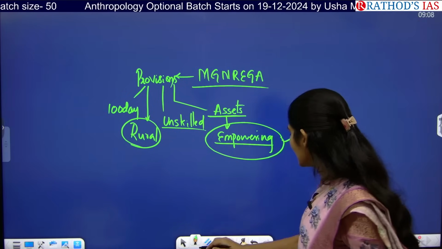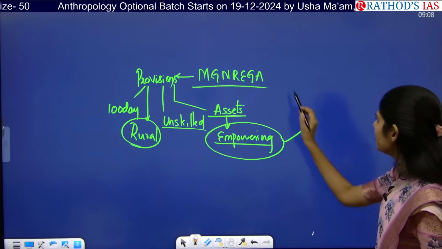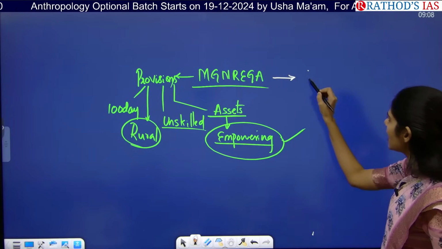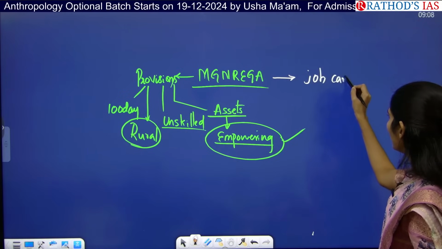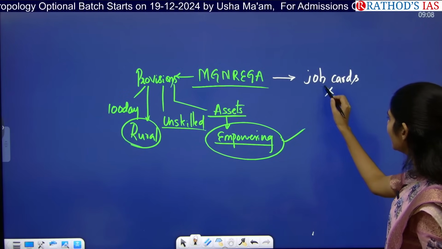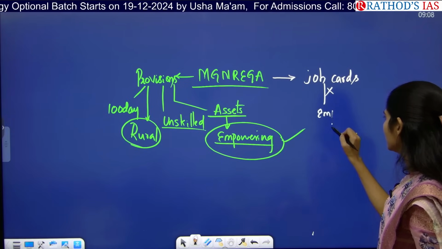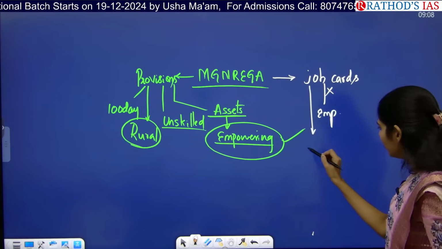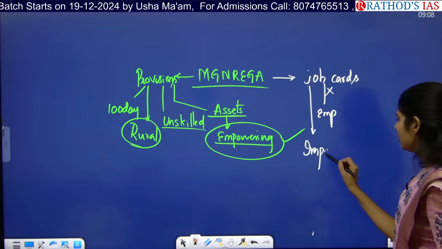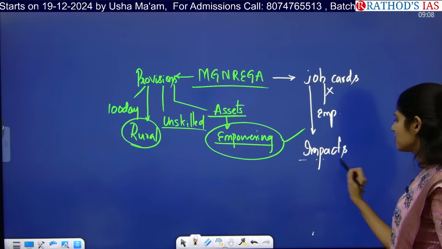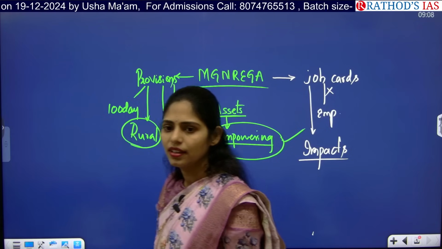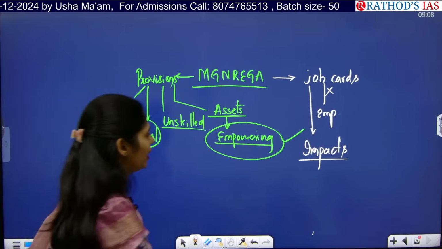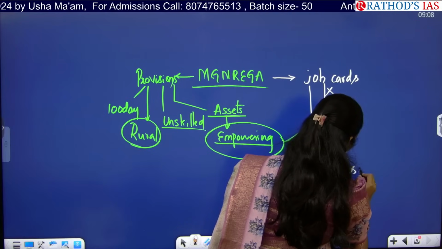Okay, so here this article is saying that many people's job cards have been cancelled. If they do not have job cards, they will not get employment opportunities. So now tell me what will be the impact of deletion of job cards? Loss of employment opportunities.